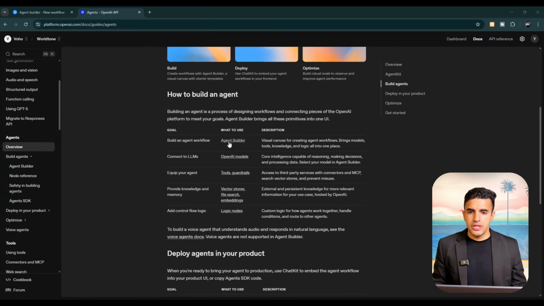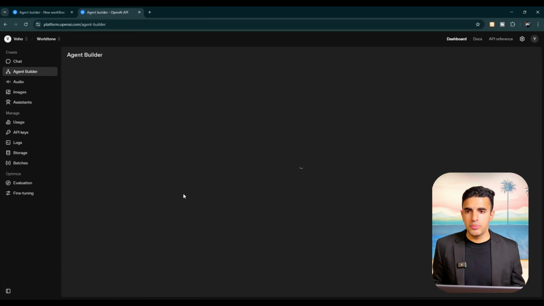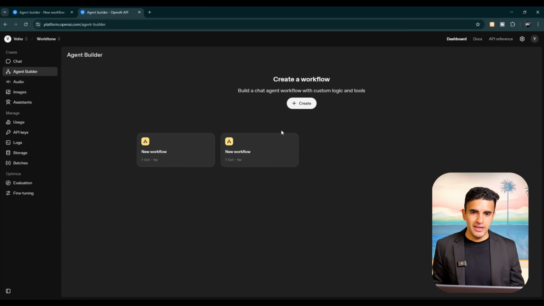Yeah. So now we are going to go into the agent builder. You click on agent builder and then you open it. We go to platform.openai.com/agent builder, and here you can create many different workflows. Inside agent builder we want to create one workflow. We already have two existing workflows out there, but we're going to create a new one.